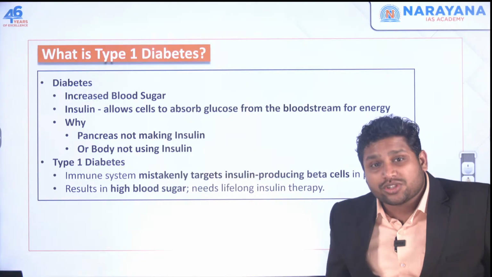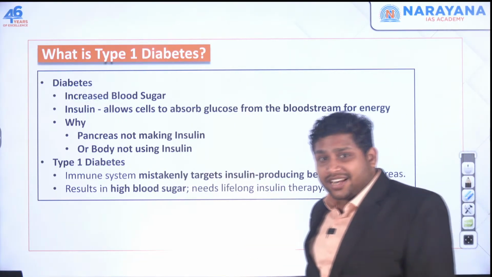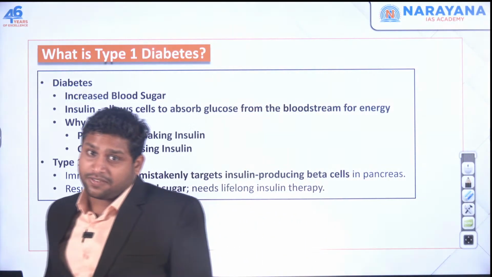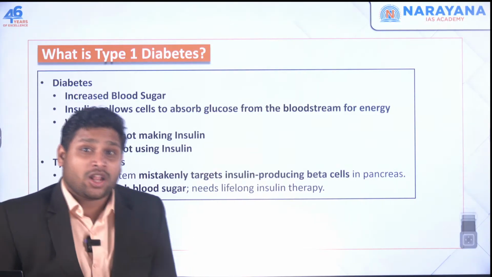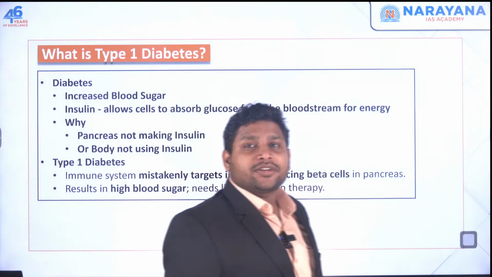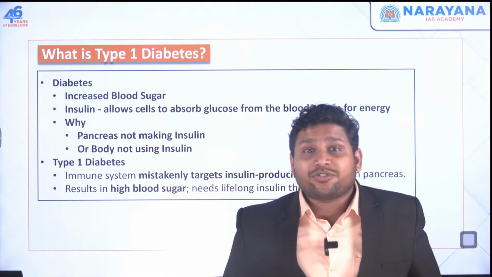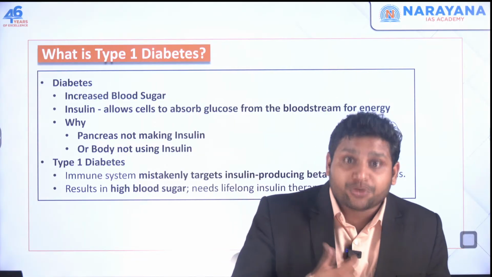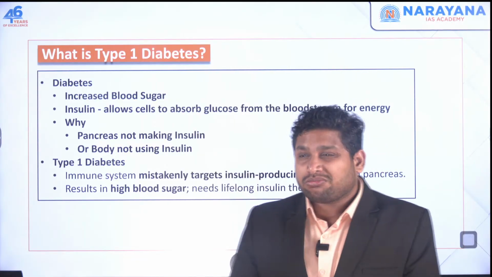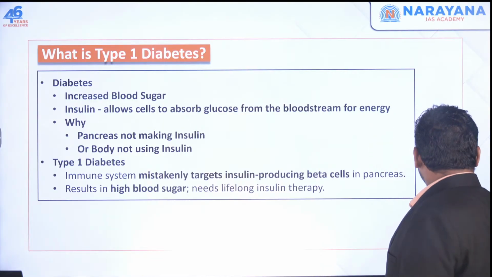And that's the reason, when any person gets type 1 diabetes specifically, in their body insulin is not being produced at all. There's no cell to produce it. That's the reason you have to take injections of insulin. Every single day, these people have to take injections. So, tough life, we can say.